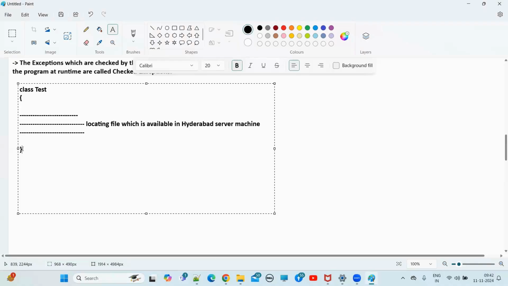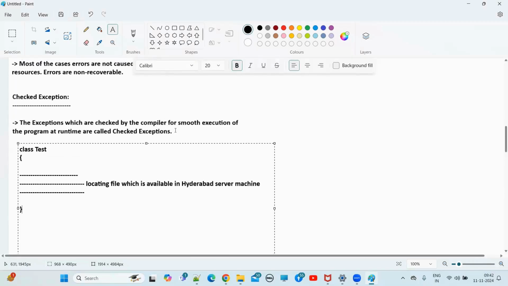Clear, everyone? So these kinds of exceptions are called what, guys? Checked exceptions. The exceptions which are checked by the compiler. See, here I have written, right? The exceptions which are checked by the compiler for smooth execution of the program at runtime are called checked exceptions. The compiler will help you with smooth execution of the program at runtime.